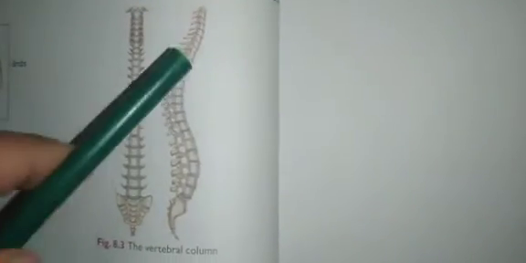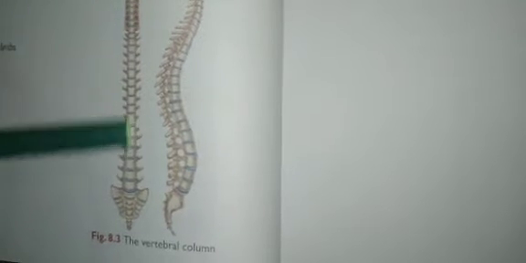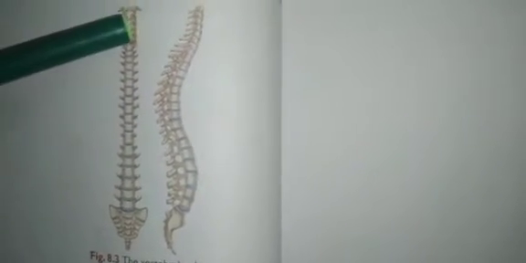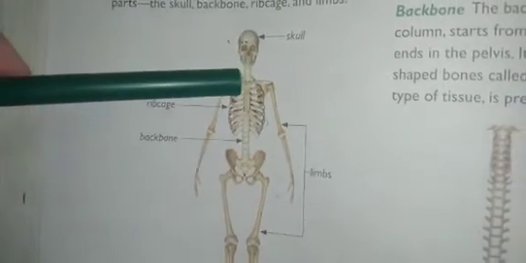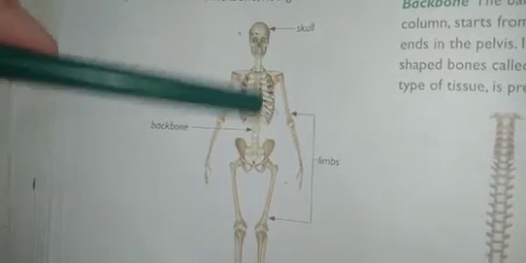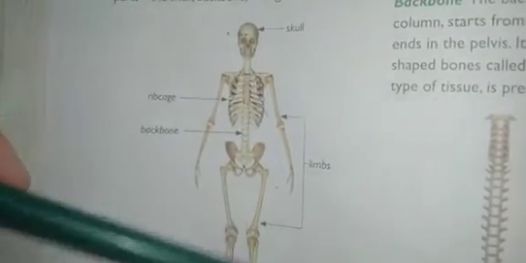Next is the vertebral column or backbone. So we have studied about the skull. Next one is the backbone. The backbone and the vertebral column are both the same. It starts from the base of the skull. Here you can see, this is the skull, right? So the skull base is this. From here to here, the backbone will be present.